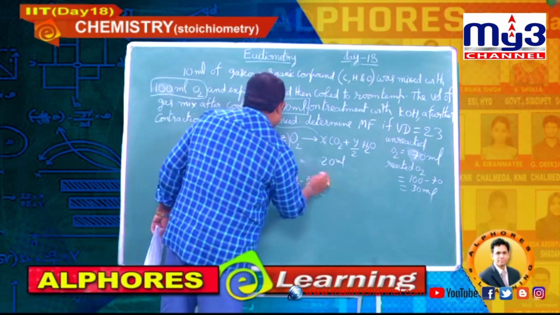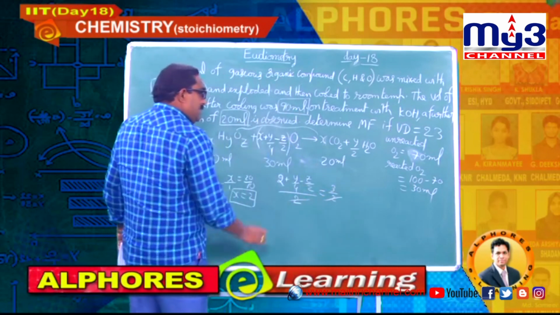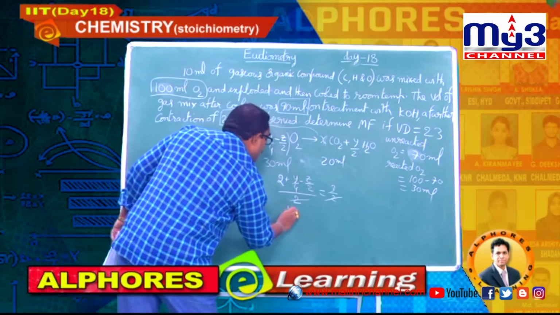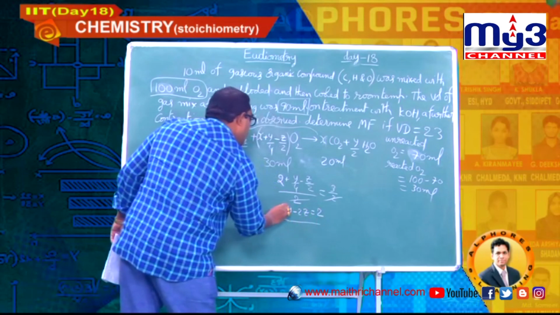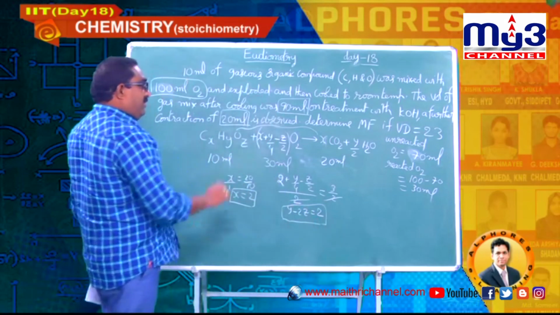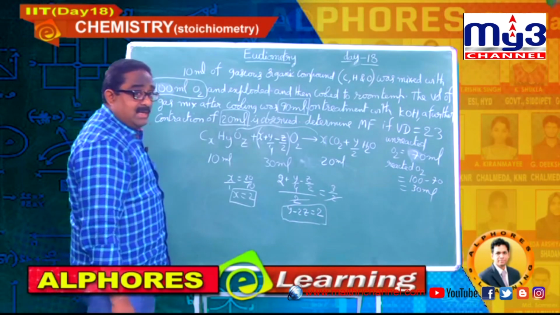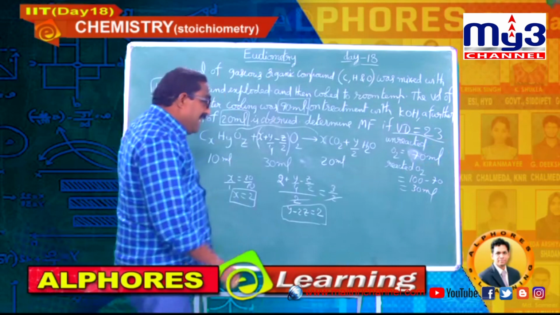This is equal to 30 by 20, which is 3 by 2. 2 gets cancelled, go that side, so y minus 2z equal to 2, I think. So keep this relation.